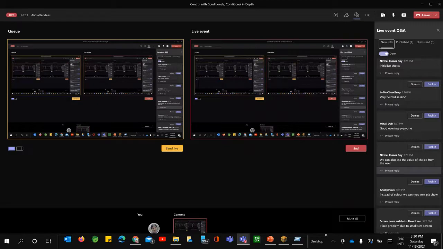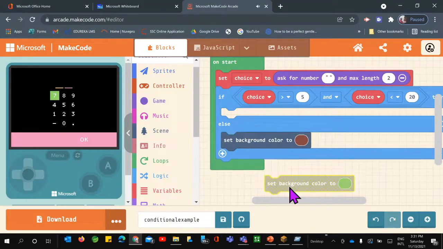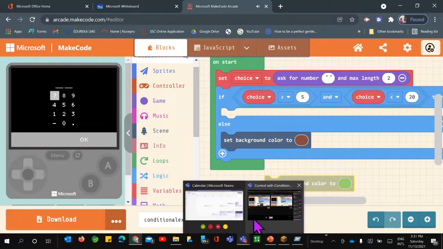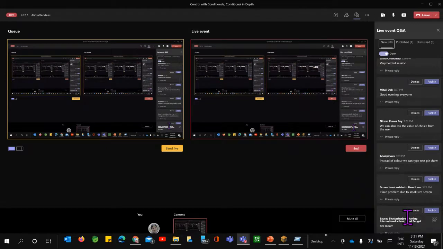Because if you just want to display something, I hope it's clear which control we need to use here. Can anybody tell me which control to use if I just want to display a string message here? Fast. Anybody?